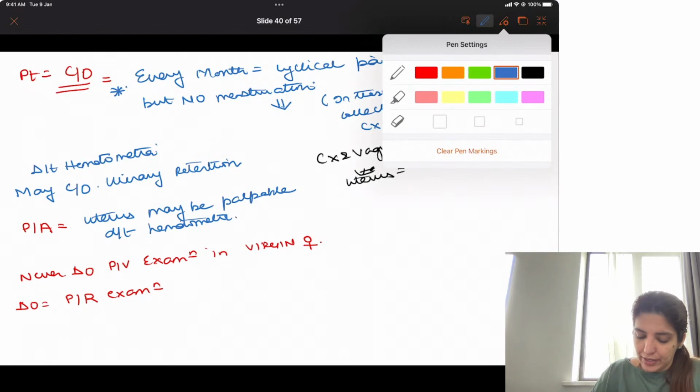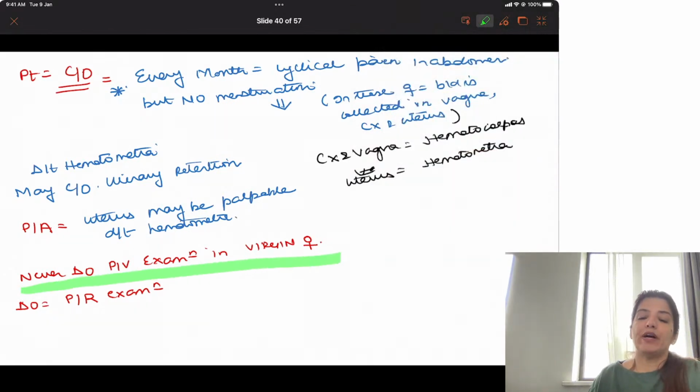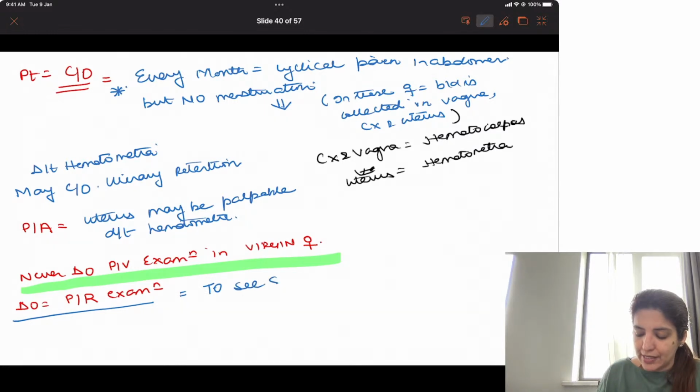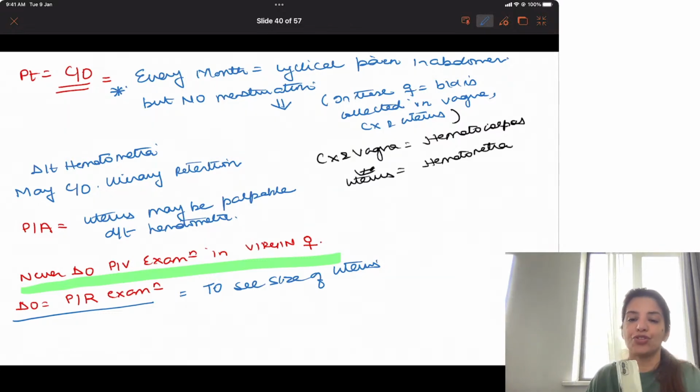Now, please remember, you are never going to do a per vaginal examination in a virgin female, right? So, if the uterus is not palpable per abdominally and I want to check the size of the uterus, I am not going to do a per vaginal examination. I am going to do a per rectal examination to see the size of the uterus, right?